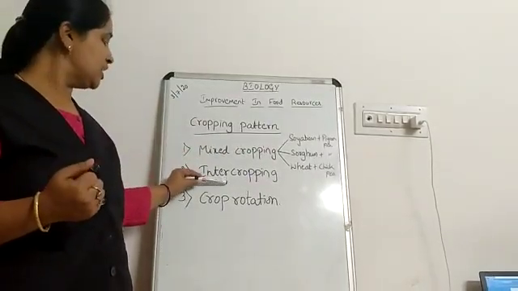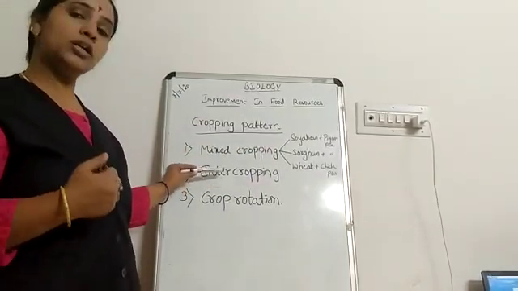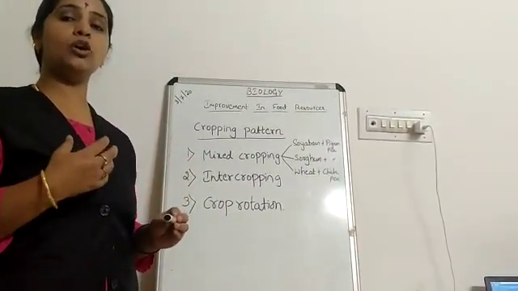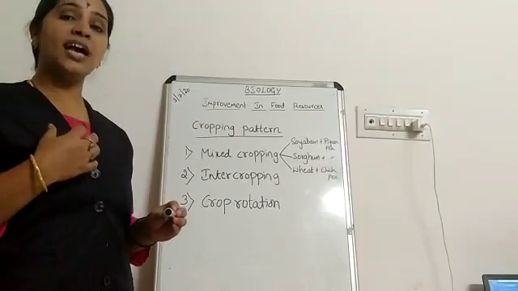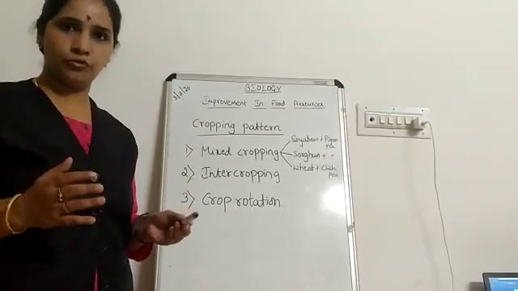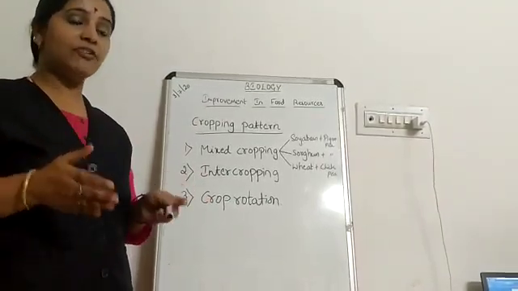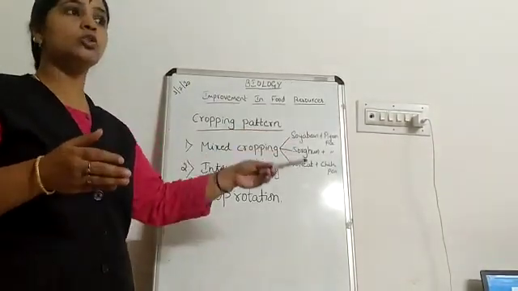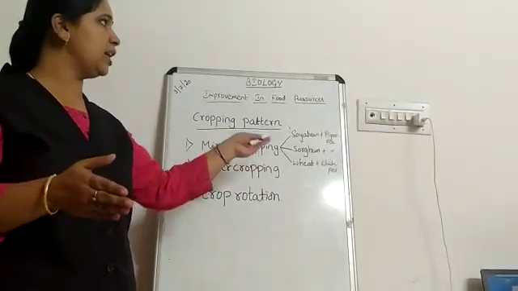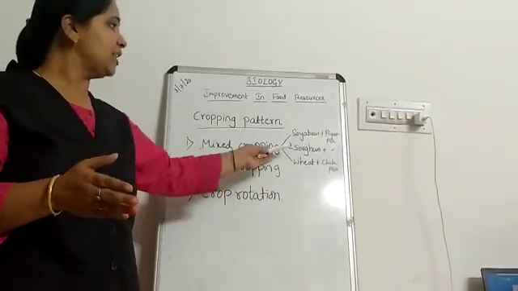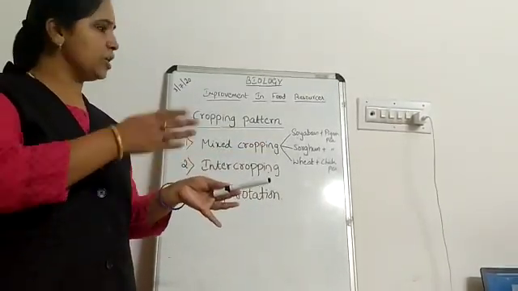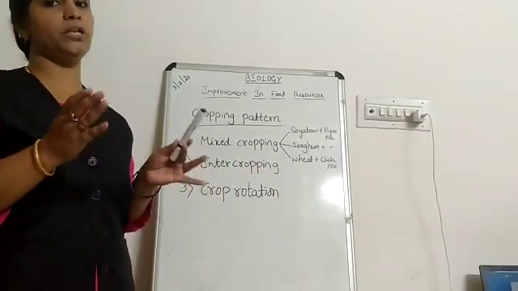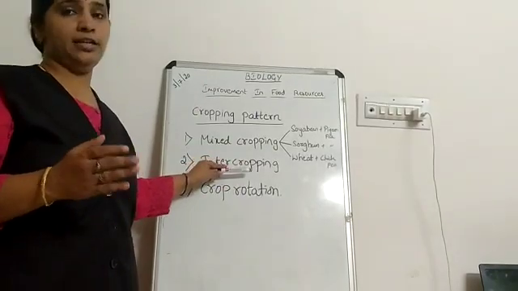Coming to the next one, intercropping. What is intercropping? Again, intercropping is growing two or more different types of crops simultaneously in the same piece of land, but in different patterns. Suppose you are selecting soya bean and pigeon pea, one row will be soya bean and the other row will be pigeon pea. Like that, in definite rows and patterns, it will be grown. That is nothing but intercropping.